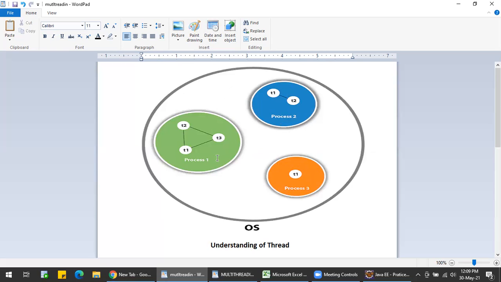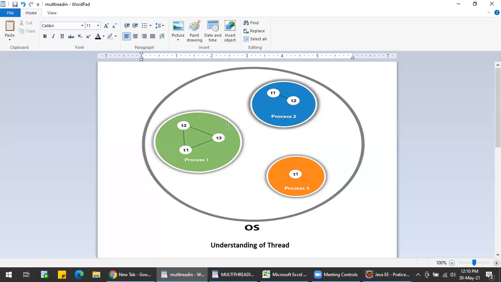Let me consider process one. It will be storing some memory in the CPU. In the same way, process 2 and process 3. So process 1 will have separate memory, process 2 will have separate memory, and process 3 will also have separate memory in the storage. Because of this, the cost of communication between processes is high.